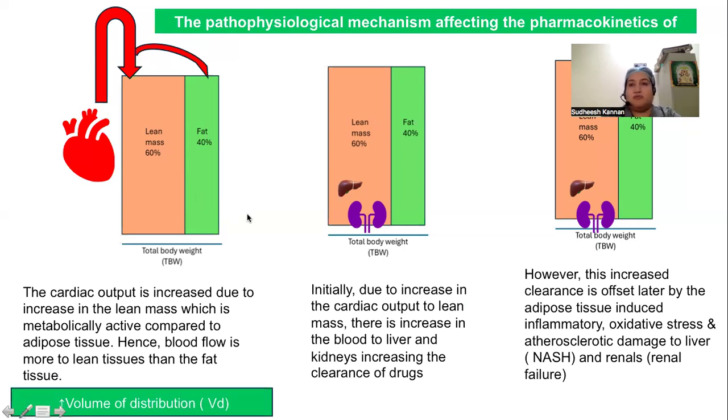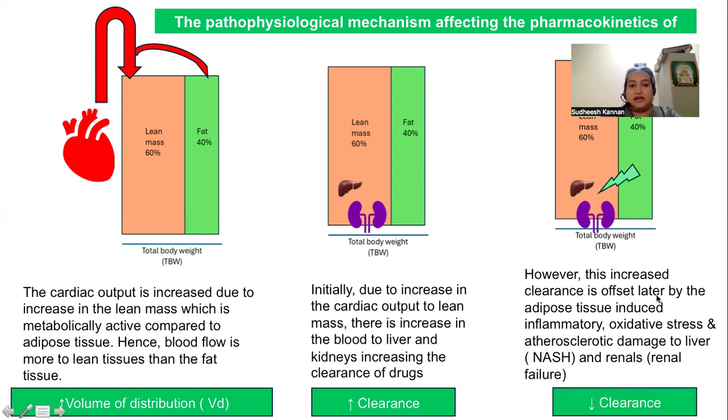This increases the volume of distribution. However, with respect to clearance, initially due to increase in the cardiac output to lean mass, there is increase in the blood flow to liver and kidneys, increasing the clearance of the drugs. However, this increased clearance is offset later by the adipose tissue induced inflammatory, oxidative stress and atherosclerotic damage to liver and renals, decreasing the clearance.